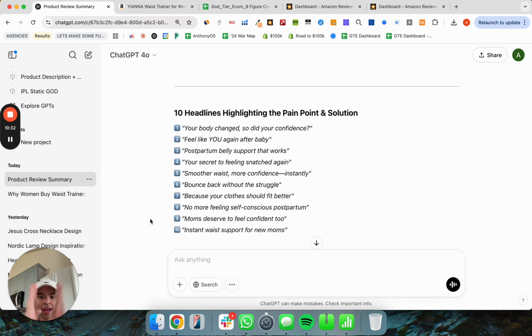Boom. You take these and we're going to apply them to a very simple image format, and you're going to see how easy it is.